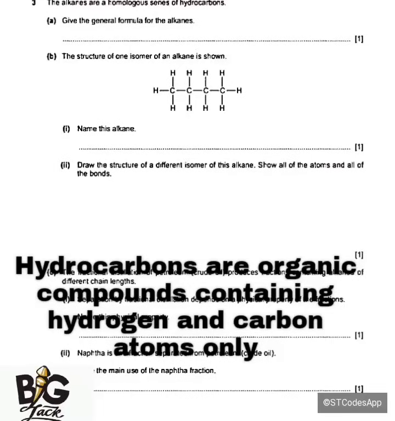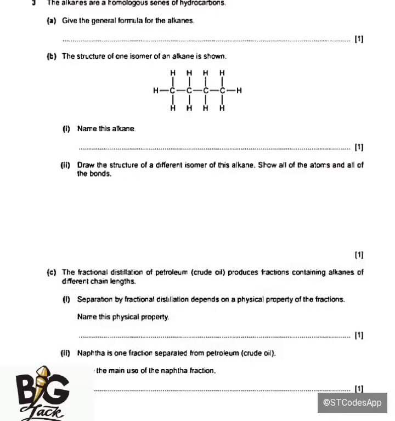Now it is saying alkanes. Alkanes are saturated hydrocarbons. When you say saturated hydrocarbons, as you all know, carbon has a valence of 4, which means it can be bonded to 4 atoms only.